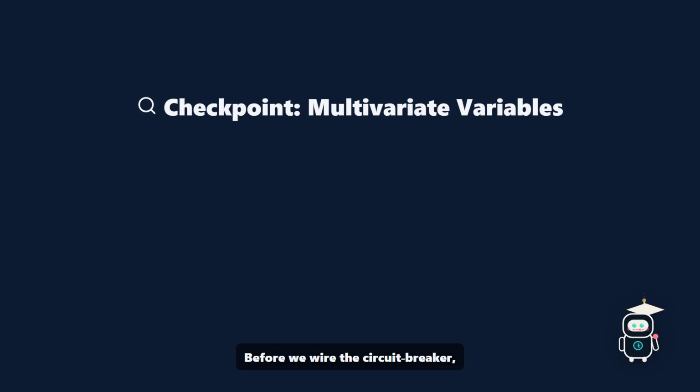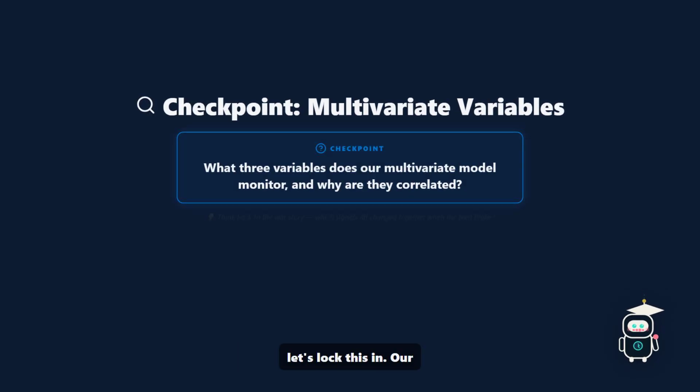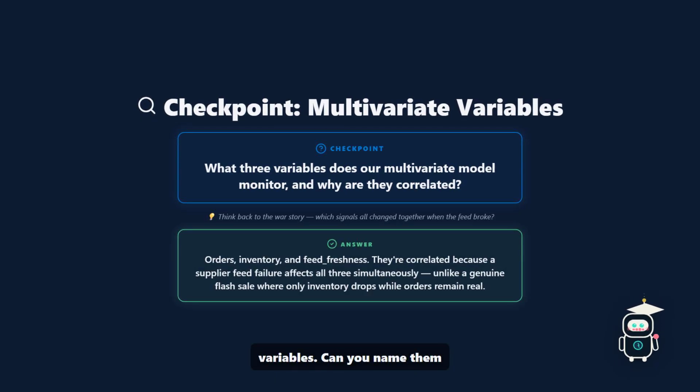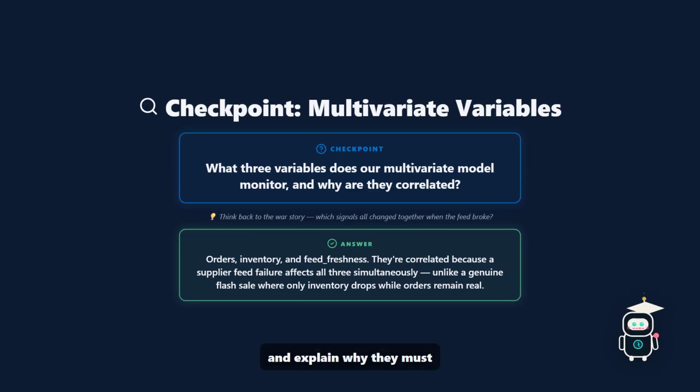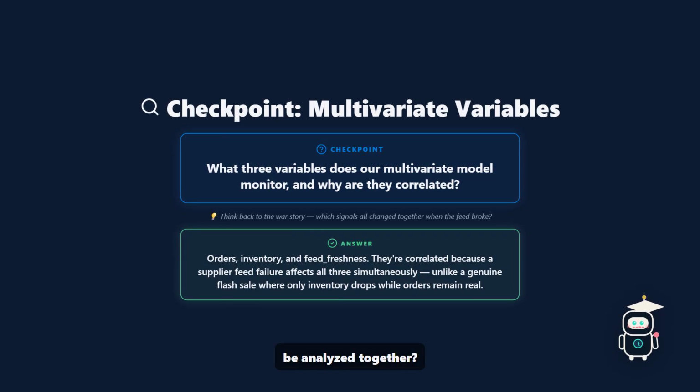Before we wire the circuit breaker, let's lock this in. Our multivariate model watches 3 specific variables. Can you name them and explain why they must be analyzed together?